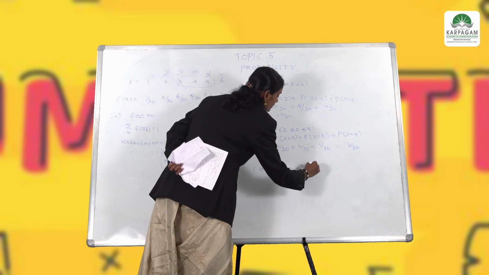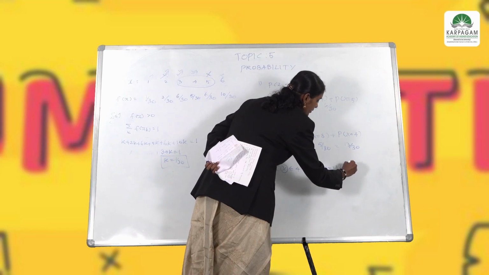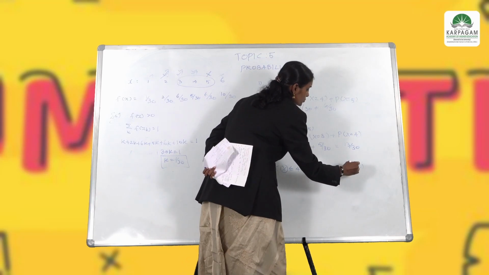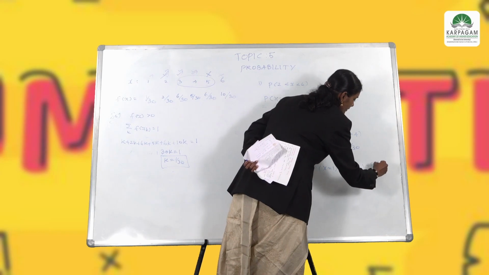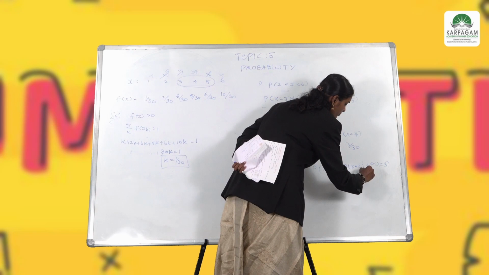So this will be P of x equal to 1 plus P of x equal to 2 plus P of x equal to 3 plus P of x equal to 4.